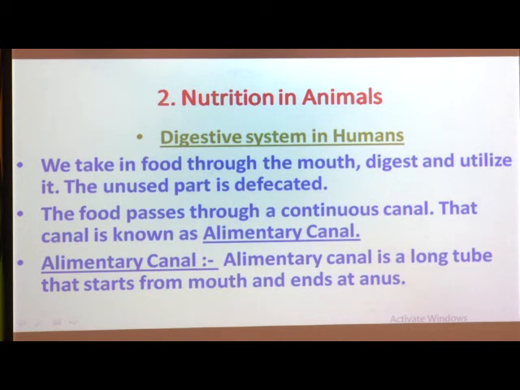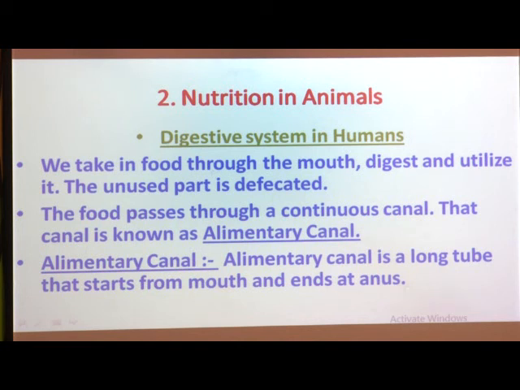The next point: the food passes through a continuous canal. That canal is known as the alimentary canal. What happens with the food when we take it in through our mouth? The food passes through different types of organs in the digestive system, which are included in the alimentary canal.